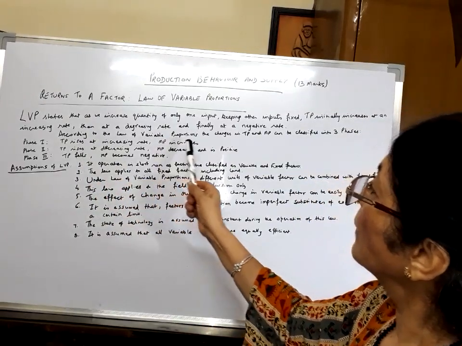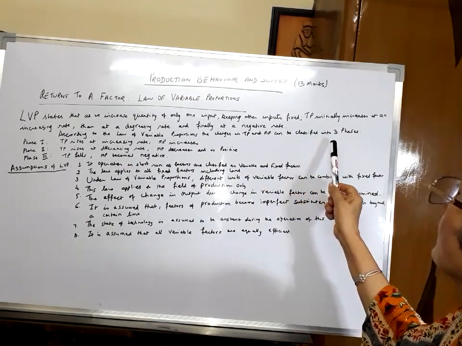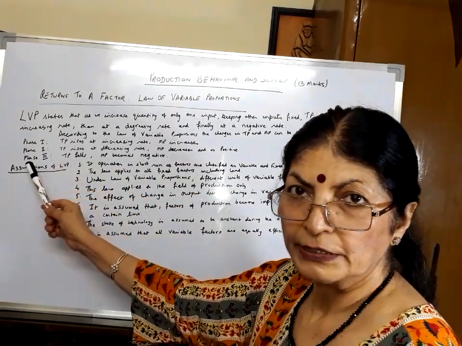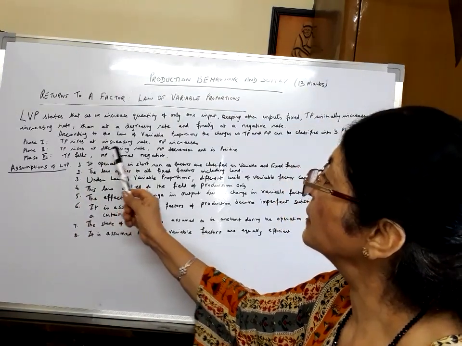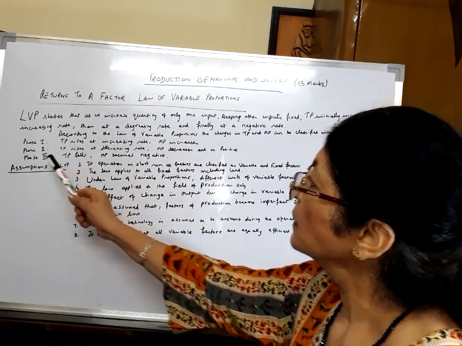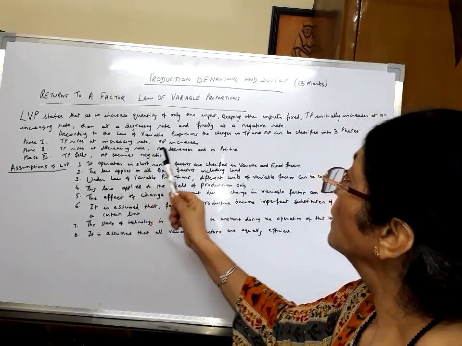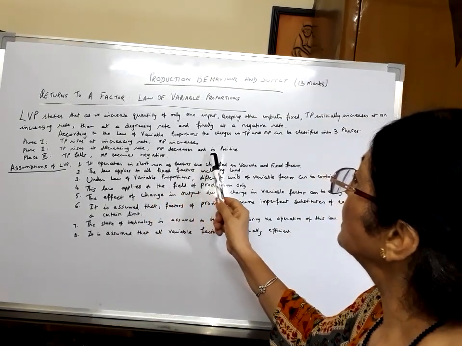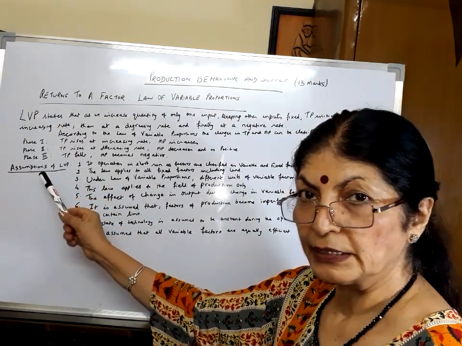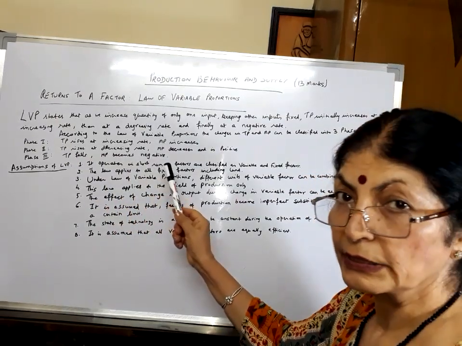According to the law of variable proportions, the changes in total product and marginal product can be classified in three phases. First phase, total product rises at an increasing rate, marginal product is also increasing. Second phase, total product rises at a decreasing rate, but marginal product is decreasing and is still positive. And third phase is total product falls, marginal product becomes negative.